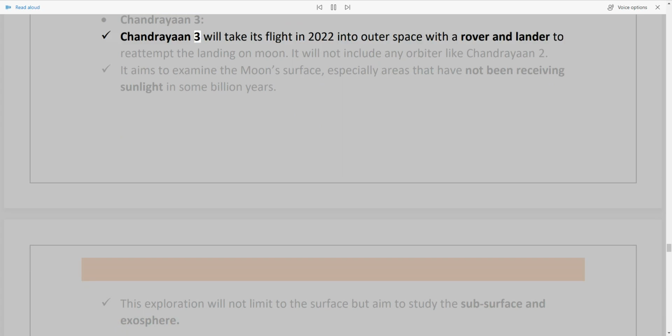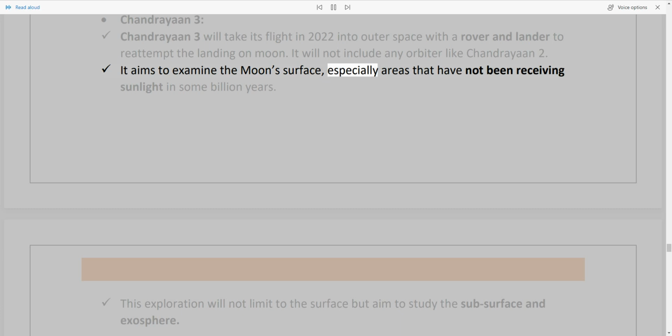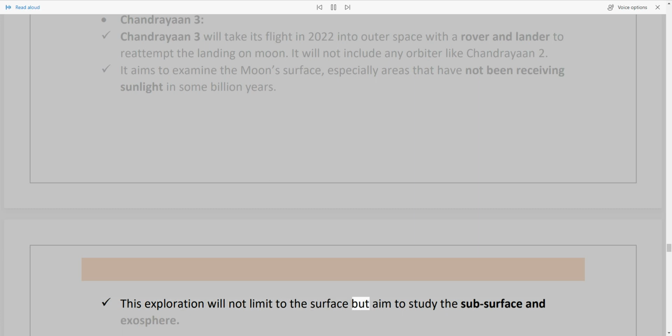Chandrayaan-3. Chandrayaan-3 will take its flight in 2022 into outer space with a rover and lander to reattempt the landing on the Moon. It will not include any orbiter like Chandrayaan-2. It aims to examine the Moon's surface, especially areas that have not been receiving sunlight in some billion years. This exploration will not be limited to the surface but aims to study the subsurface and exosphere.